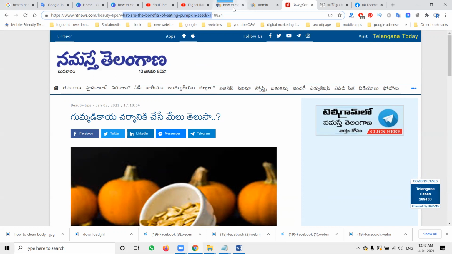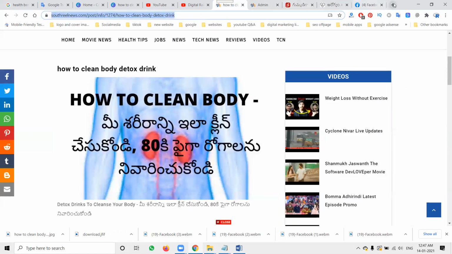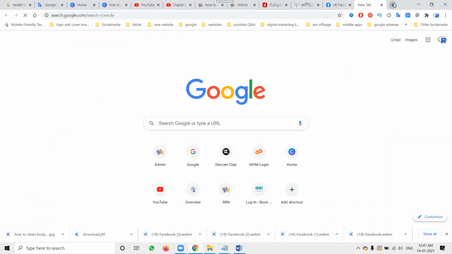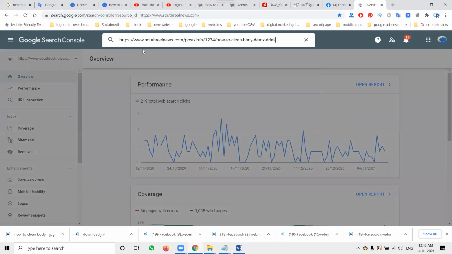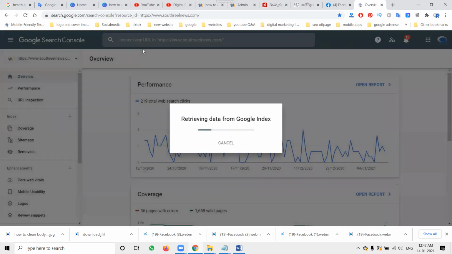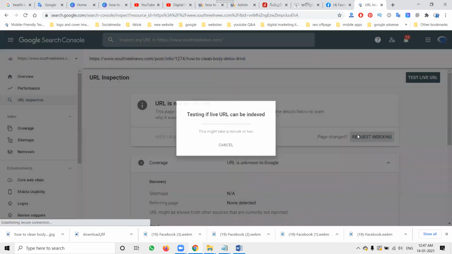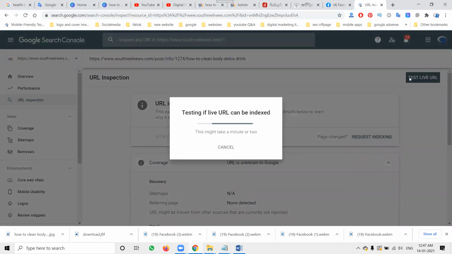The major one, for any kind of content, first of all, don't forget to go to the Google Search Console option. This is a major one, the option called URL inspection. If you go to this option, finalize it, and request indexing and test the live URL option. So this is a method we can follow to optimize a website on Google using Telugu content, Telugu title, English title, but the URL structure will always be an English URL structure.